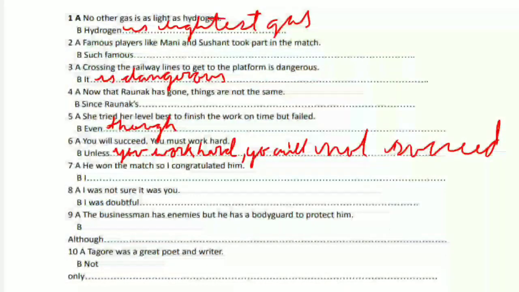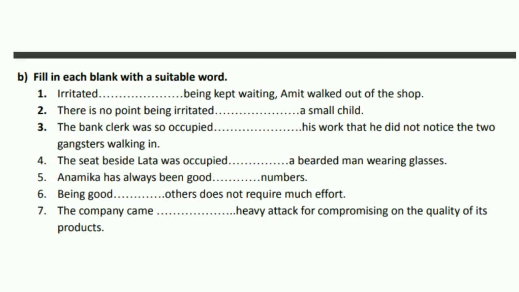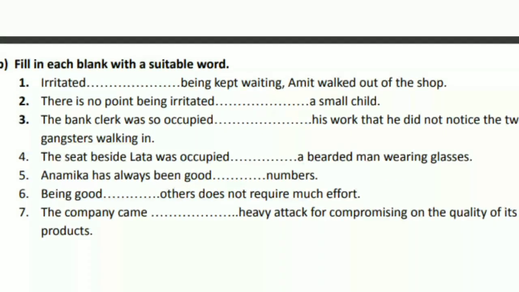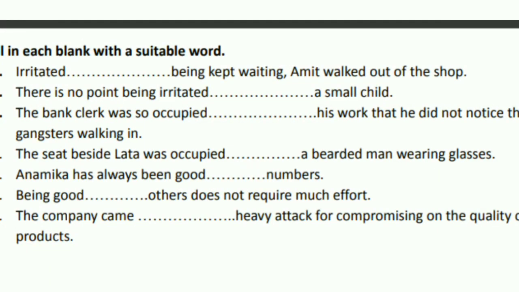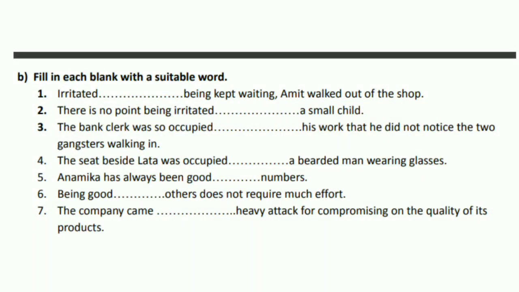And with this, we come to the end of the second exercise of the transformation, and we'll go to prepositions. I just prepared around seven prepositions. Okay, so let's see. Irritated dash being kept waiting, Amit walked out of the shop. What do you think, guys? Irritated at. We get irritated at something.